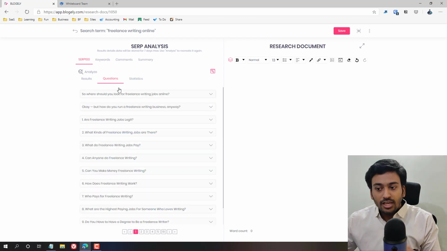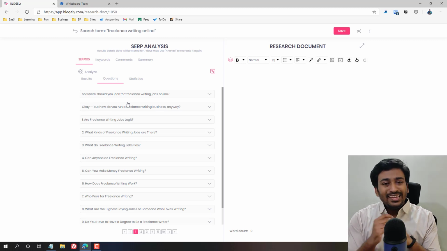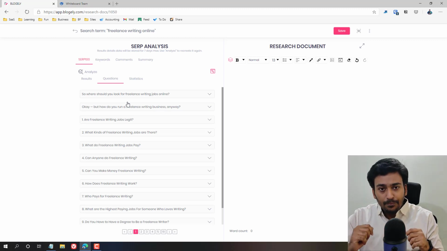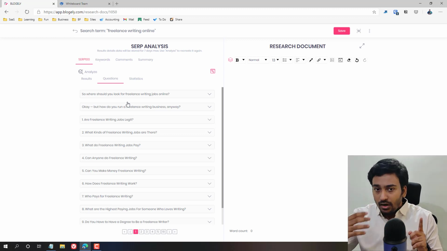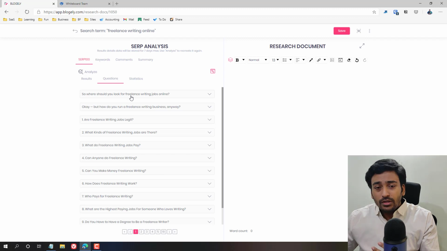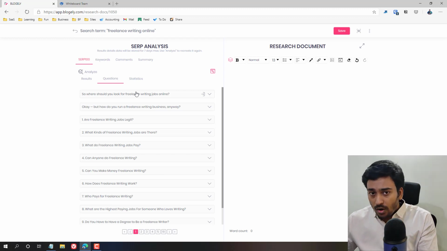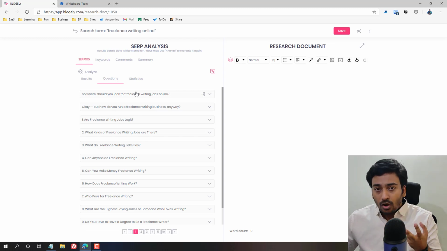One is questions, where it tries to identify any content within those web pages which is basically a question-type keyword with the answer, because these are really good as content sections under your article, or these are the questions which need to be answered in order to clear the doubt for the user. Or also the questions are really good to rank on snippets, such as the featured snippet, and also the People Also Ask section inside the Google search engine.